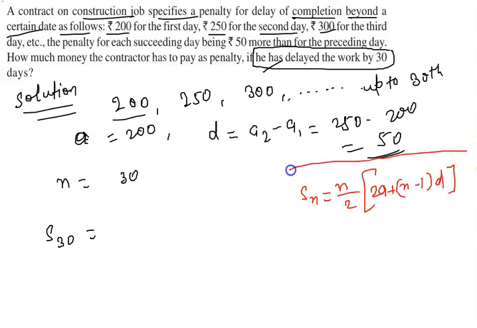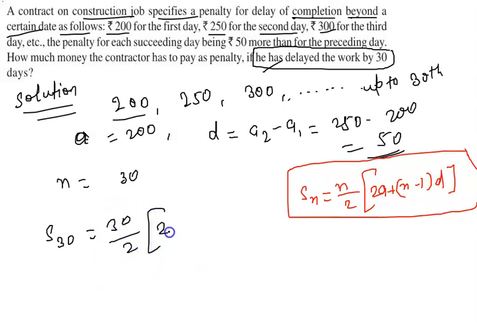You can apply this formula here and write S30 is equal to 30 by 2 into 2a, where a is 200, plus 30 minus 1 into d, and d is 50.